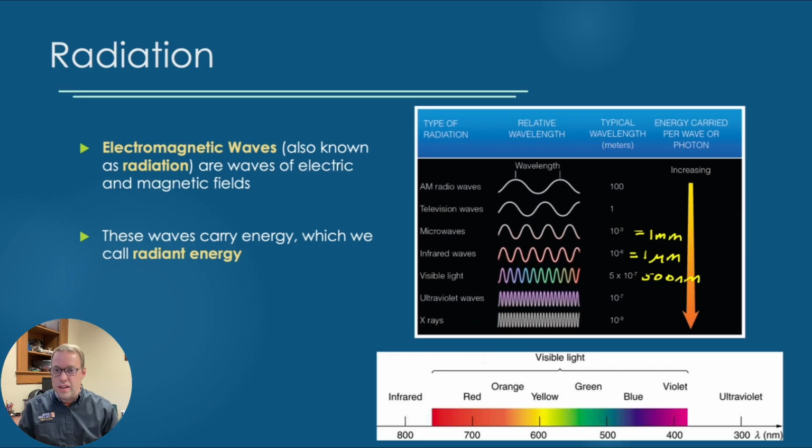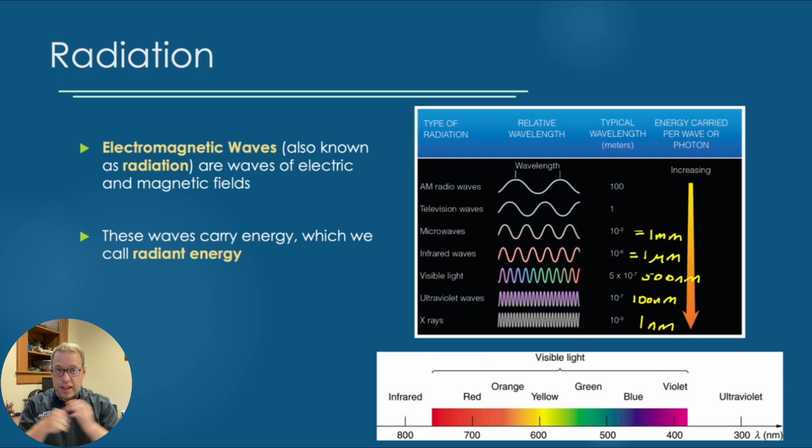We get even shorter down to ultraviolet waves, which are 10 to the minus 7, that would be about 100 nanometers. And then anything smaller than that would be an X-ray. X-rays would be about 1 nanometer. And then even shorter than that, we start getting into something called gamma rays.